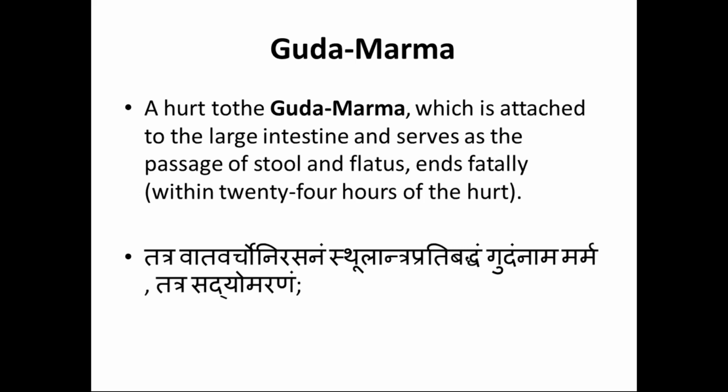Why did they make that anatomical landmark very important? Only three marmas are important here, and if you see the location, there are three divisions. If you see the marmas over the chest, they have told of nine marmas, covering many important areas, because the chest is a very important part, with the heart and lungs and respiratory system. But in the abdominal part, most of the organs are related to the digestive system. And not only the digestive system: if you go to the posterior side, you will find the urinary system organs and reproductive organs as well.